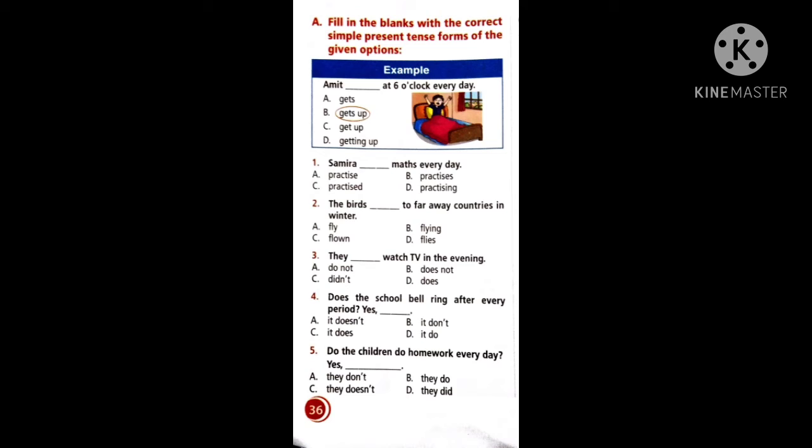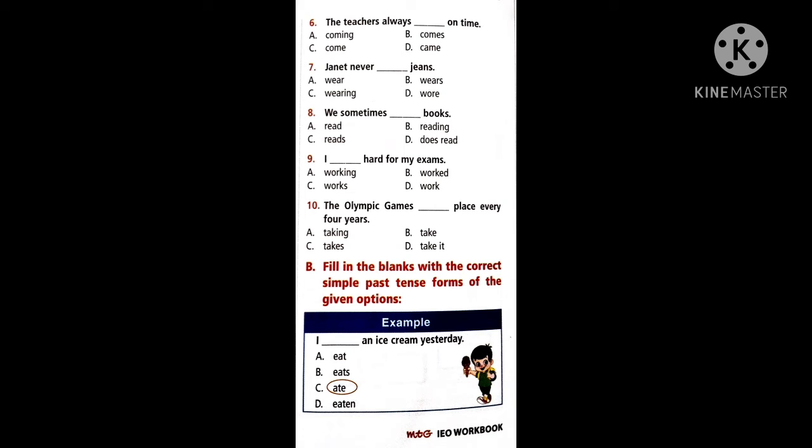Now, the fourth one: does the school bell ring after every period? Your answer must be what? This is the regular action which we observe in our school also. Basing on this, you want to complete till the 10th question, where you want to read the question carefully. If he is a person, a boy, a girl or one singular thing, we want to use the plural form of the verb, otherwise the singular form of the verb. Try to complete till the 10th question just by reading each and every question carefully.